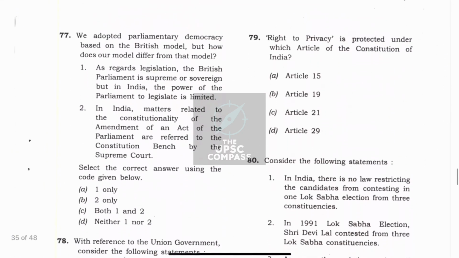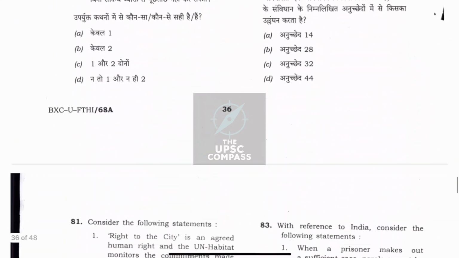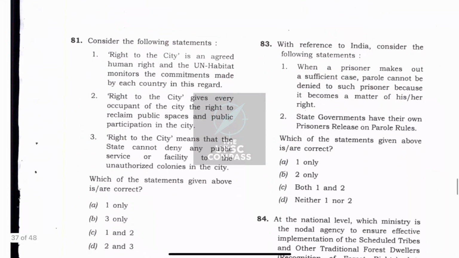Similarly, going ahead, we can see question number 83, that is, with reference to India, consider the following statements. When a prisoner makes out a sufficient case, parole cannot be denied to such prisoner because it becomes a matter of his or her right.